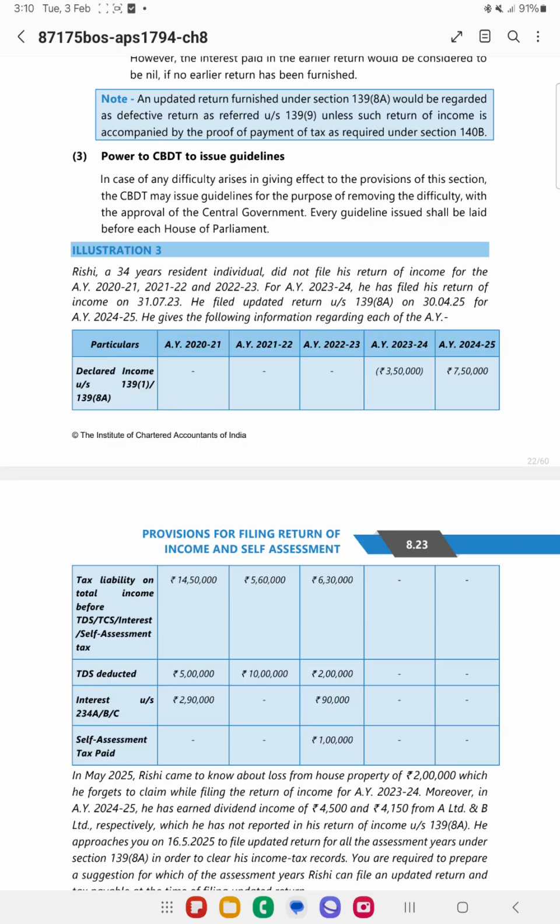Next case is, this person has claimed a loss of 3,50,000. Now he wants to claim additional loss. So additional loss cannot be claimed. And then what we have is 7,50,000, whatever income is there. He has once filed the updated return. Again, he cannot file the updated return. So once an updated return is filed, again you cannot file the updated return.